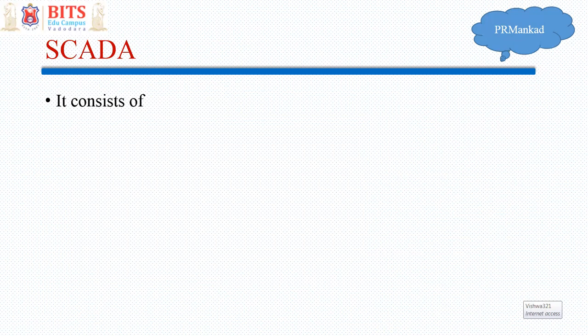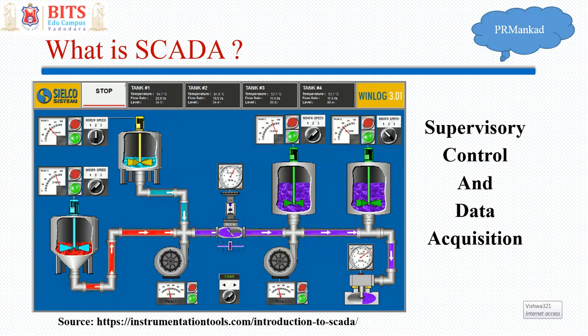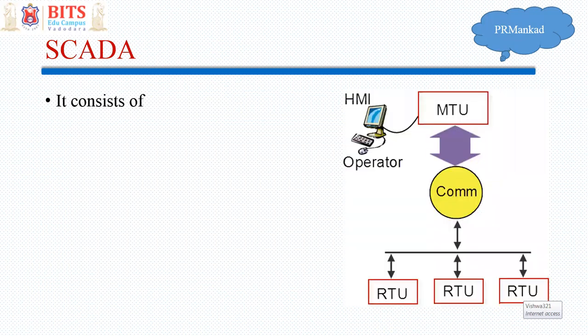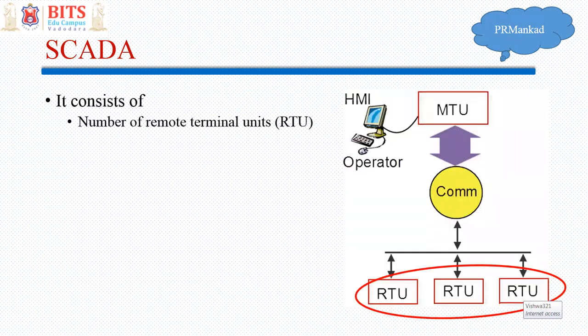Now, what are the components of SCADA? This was the forefront, which is visible to you. But what is in the backbone? So it consists of, this is the block diagram. First is remote terminal units. So these remote terminal units are basically collecting data from all those plant devices, reactors, boilers, furnaces. So it is collecting the information.